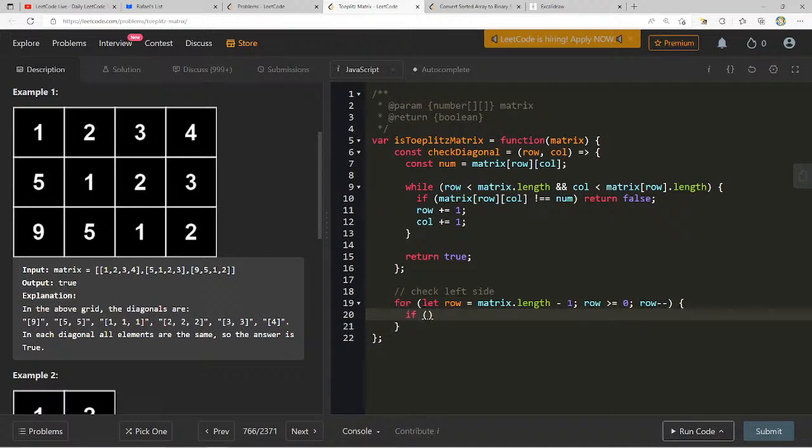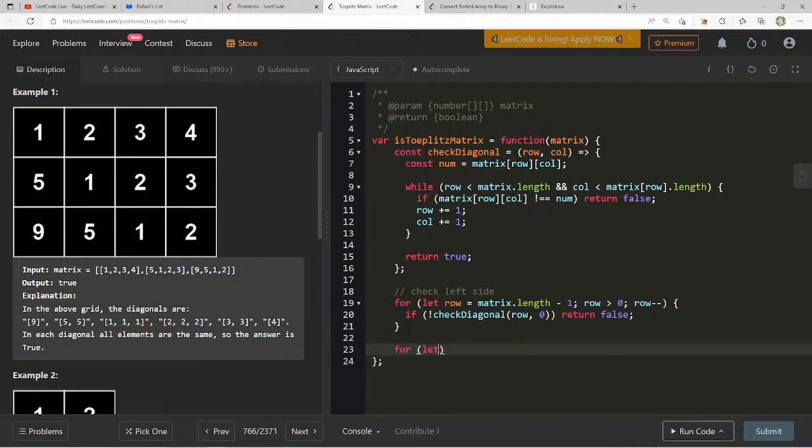Here we can say if check diagonal of row and the column is 0, if at any point this is not true, then we can just immediately return false here, right? And now we can take care of our columns. Once we get to the top here, maybe I'll just say greater than 0. That way when I get to 0, I can focus on the columns.